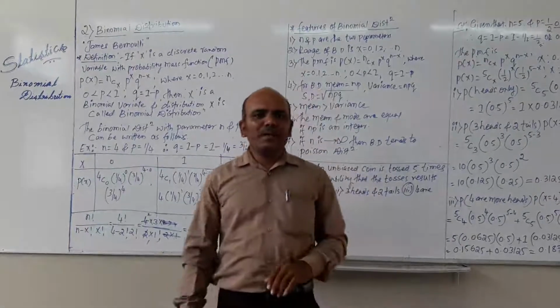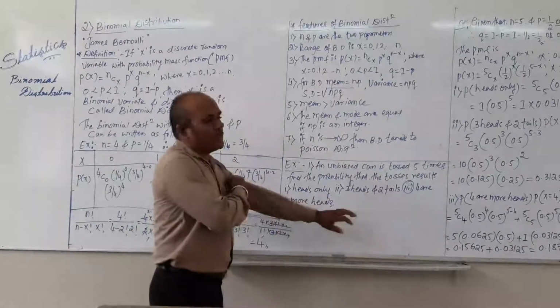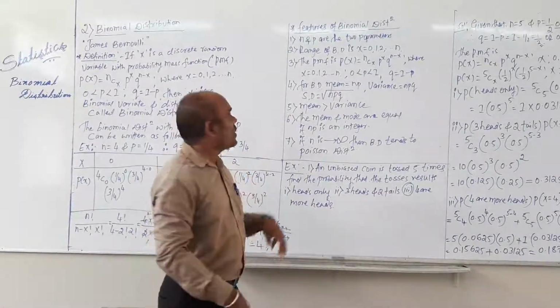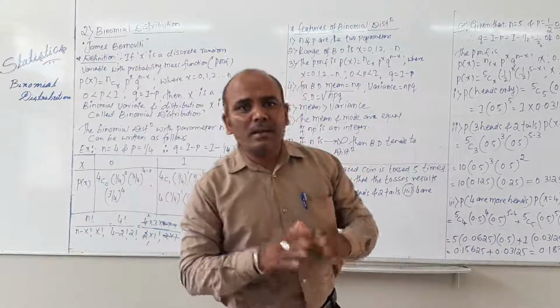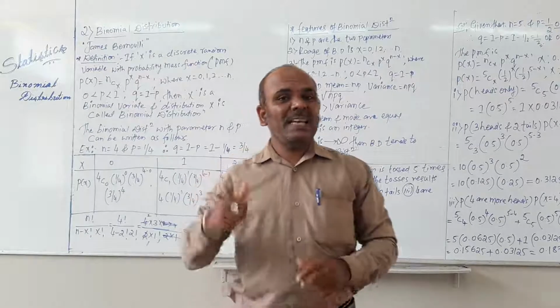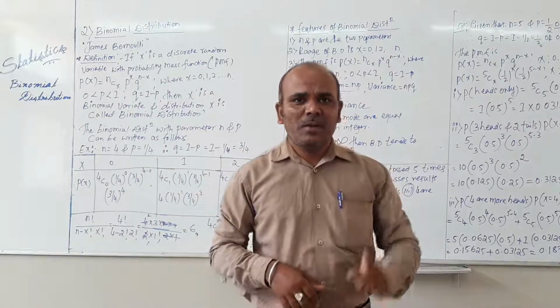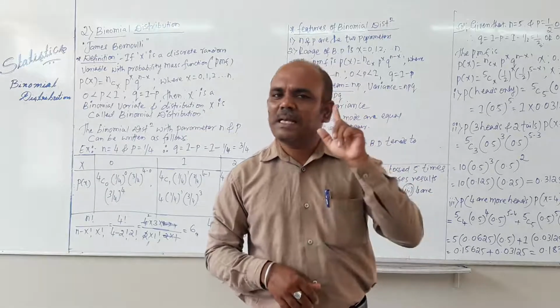Features of a binomial distribution. What are the features of a binomial distribution? First one, here n and p are the two parameters of a binomial distribution, but in case of a Bernoulli distribution, there is only one parameter, that is p.